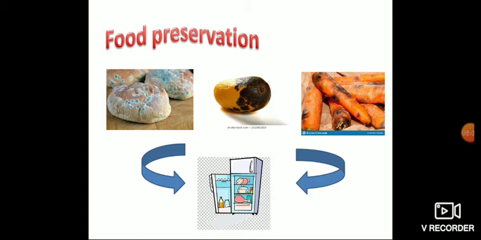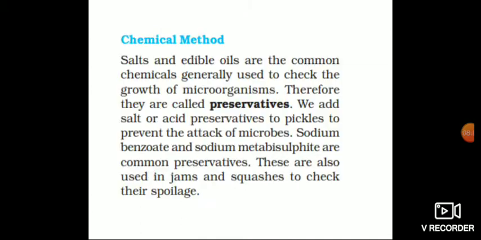So nowadays we are storing all the grains, vegetables, fruits, everything in a fridge only. Yes or no? But there are some other methods also for preservation. The first one is the chemical method. Salts and edible oils are the common chemicals generally used to check the growth of microorganisms. Therefore, they are called preservatives.